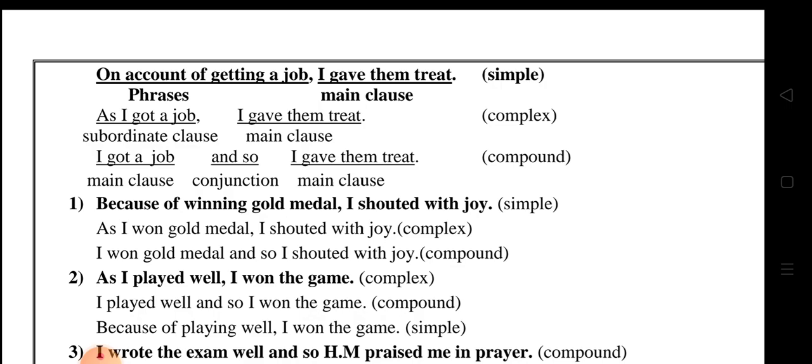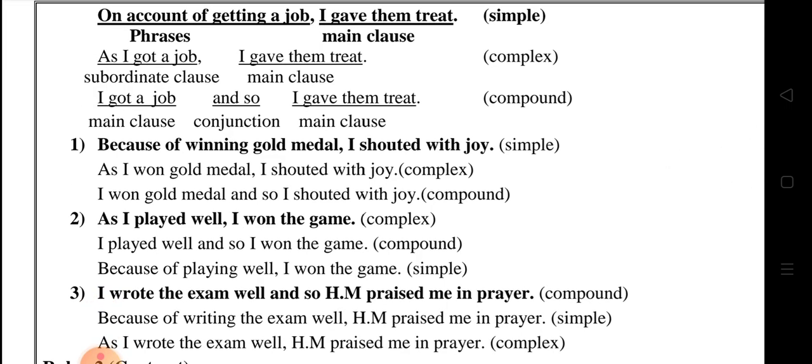Before you start the sentence, you just look at the second sentence very carefully. In what verb form is it given? If they have given it in the present, you have to write present only. If they have given it in the past, you have to write in the past only. As I won gold medal, I shouted with joy. Complex. Next, I won gold medal and so I shouted with joy. This sentence consists of 2 sentences, and it is joined with the conjunction and so. So this is called a compound sentence.